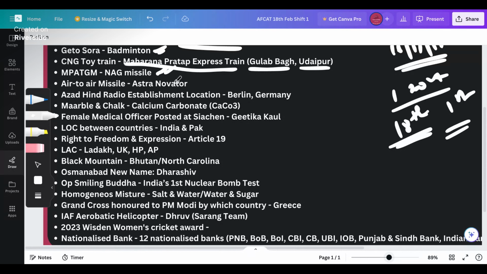What is an air to air missile? There are two of them right now with India. One is Astra, which most of you were asked in your examination. That will be your answer. And another one is Novator, right?